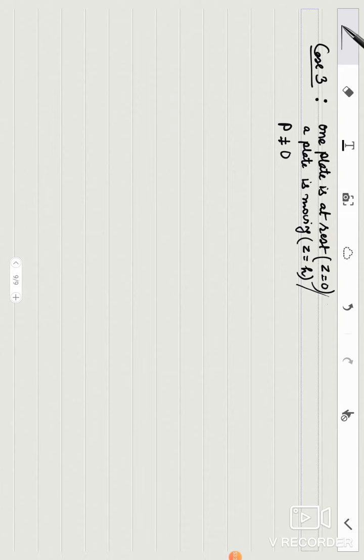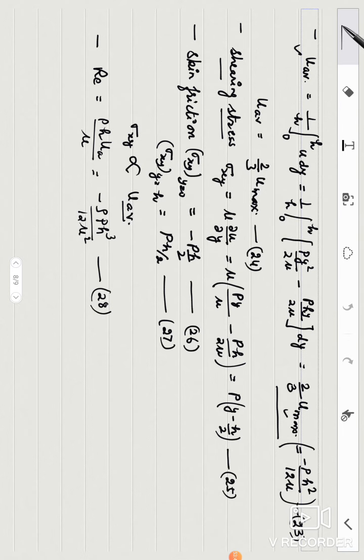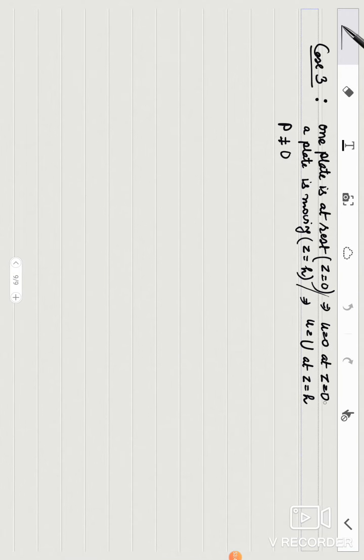So this implies that u is 0 at z equal to 0. This implies u is equal to capital U at z equal to h, and third is that p is not equal to 0. So now we are with 29, this is 29, this is 30, and this is the condition 31. Now we will calculate our u for these boundary conditions.